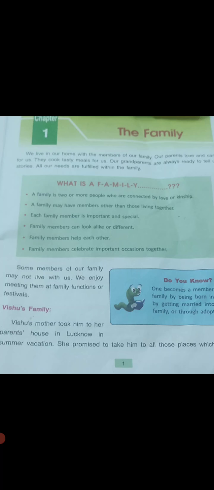So firstly look at the video and listen carefully. After that we read this lesson. Father, mother and children make a family. Every person in the family is known as a family member. Mother and father are called parents.